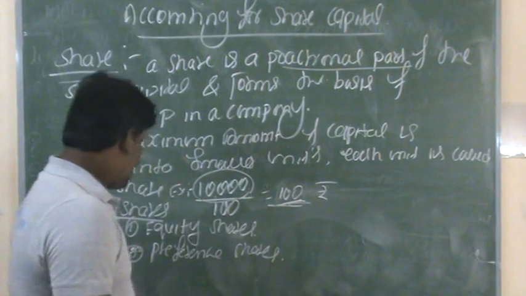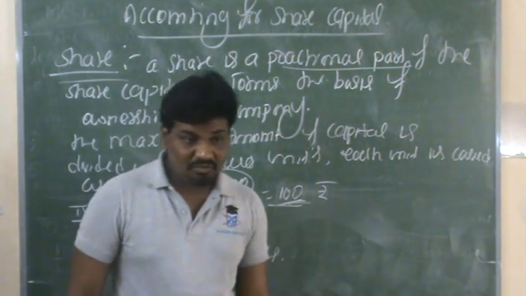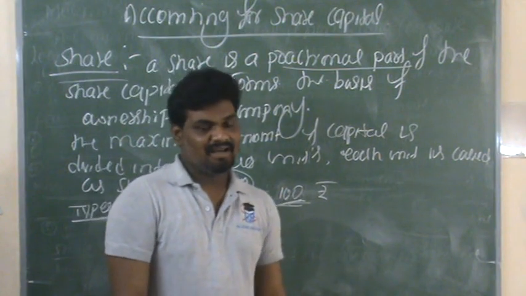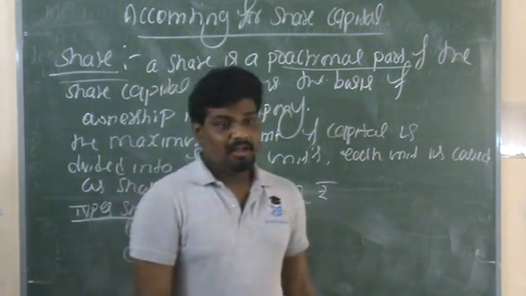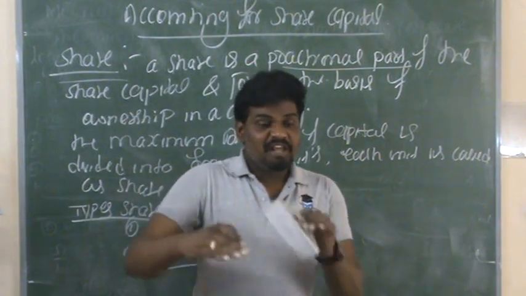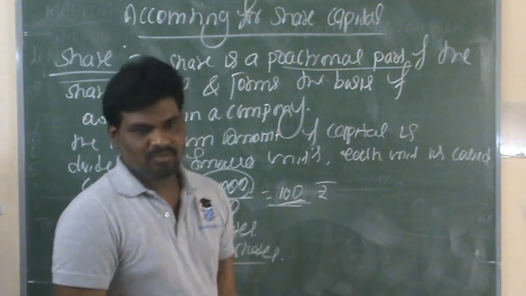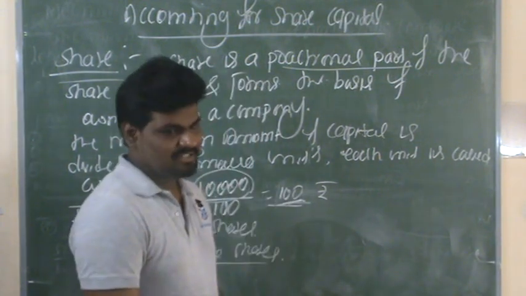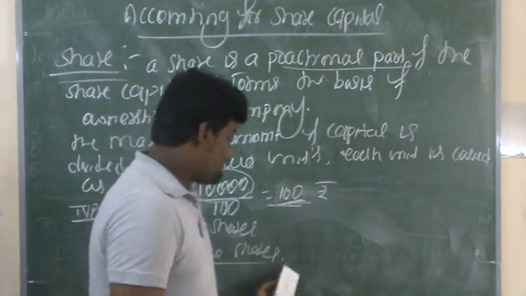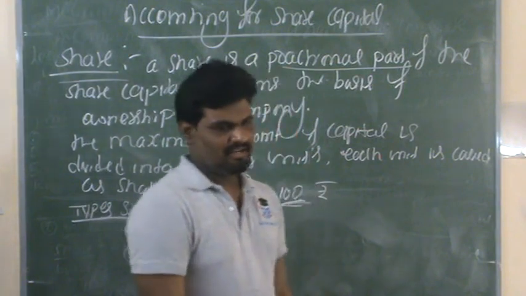Preference shares means those shareholders who invest the capital have preferential rights to get a dividend at the end of the year. Whatever the dividends in the business, they have preferential rights to get that dividend amount.